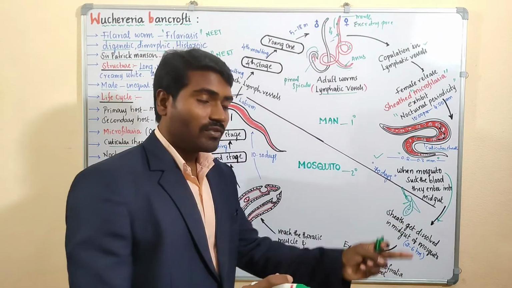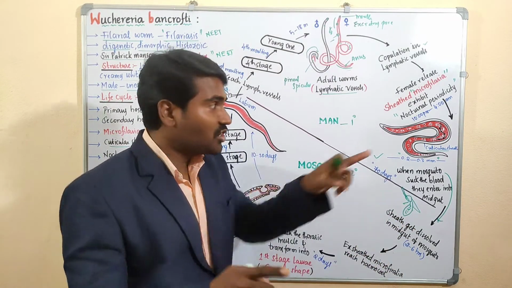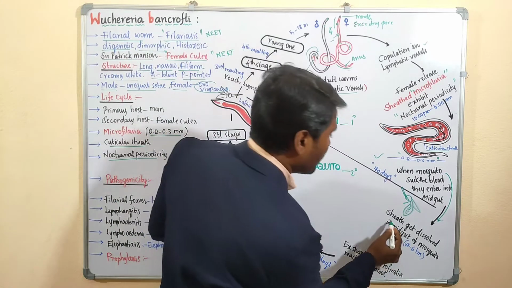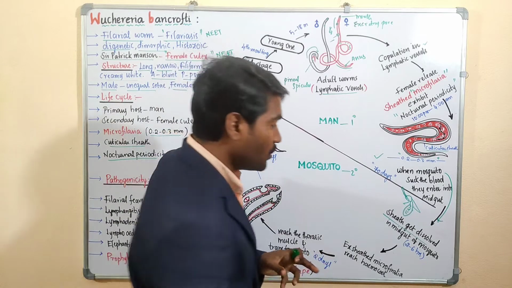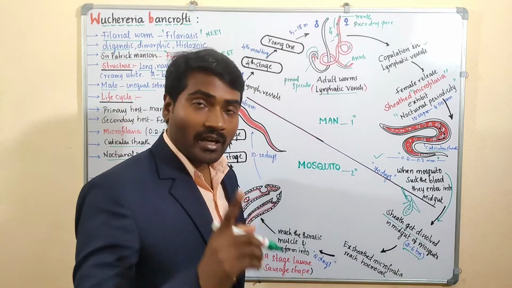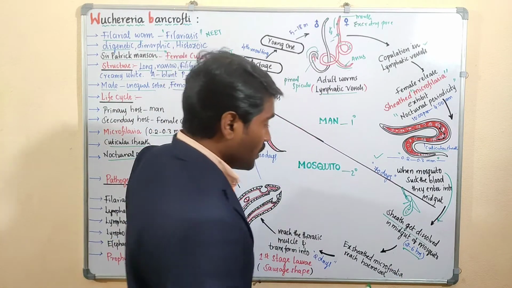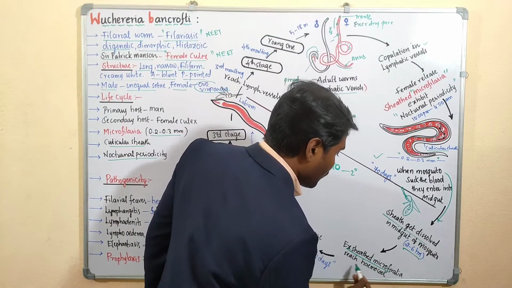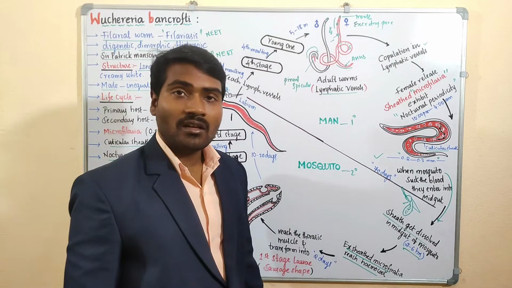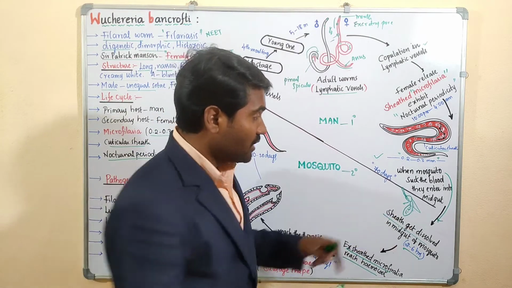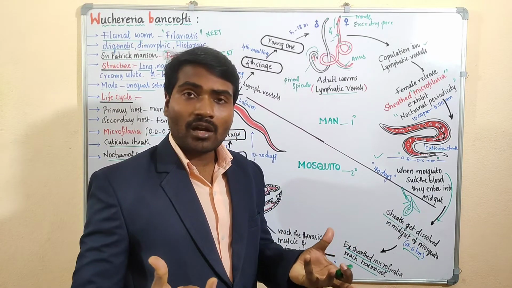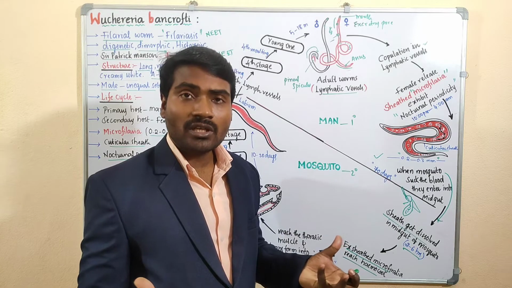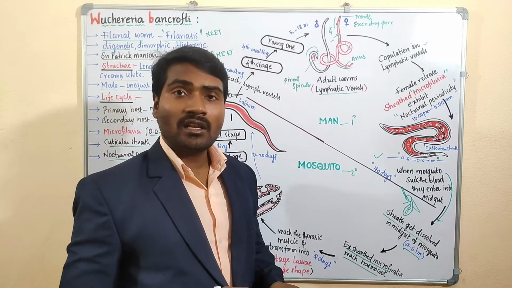After reaching the midgut, the outer sheath of the microfilarial larva gets dissolved. The sheath gets dissolved within 2 to 6 hours. Now the unsheathed microfilaria reach the hemocoel. From the midgut, they enter the body cavity. We know that the arthropod's body cavity is called the hemocoel. They enter the hemocoel.